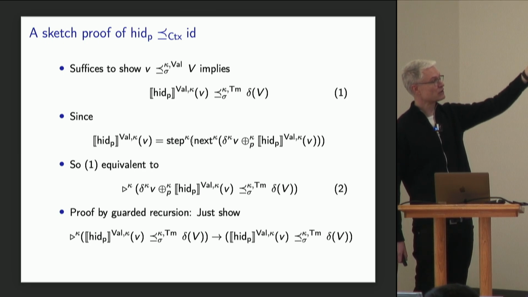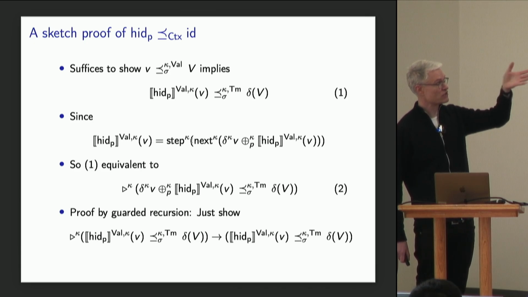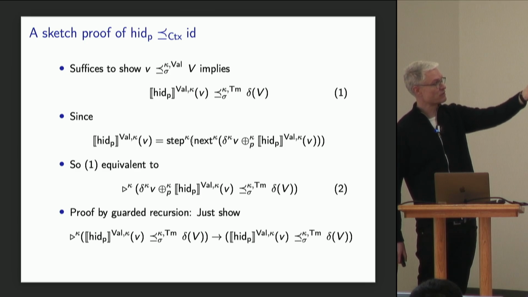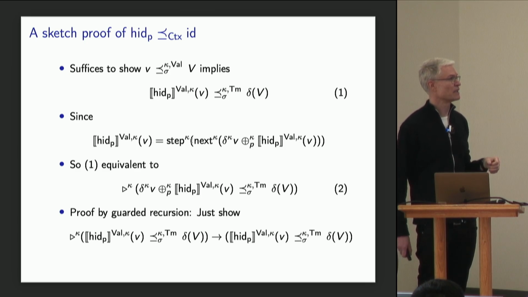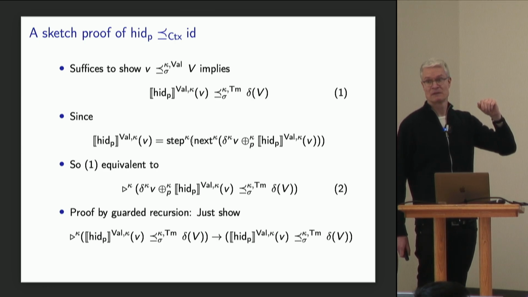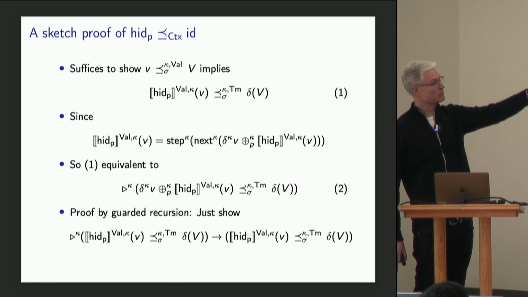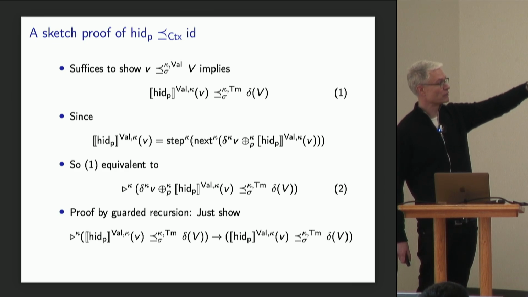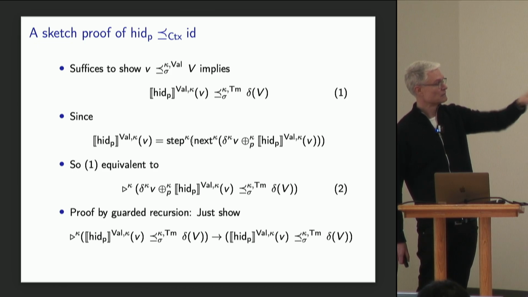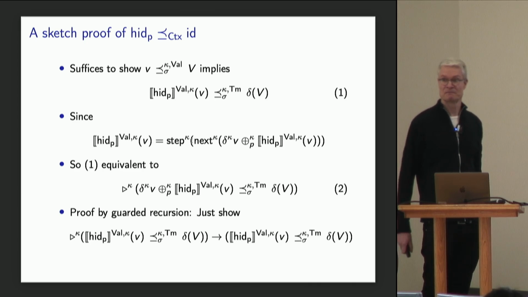And so how do we do that? Well, we unfold the definition of the denotational semantics of the hesitant identity. And that unfolds the recursive definition of the hesitant identity and adds a step. And because it adds a step here, by definition, this one here would be equivalent to a relation of the unfolded things, but later.